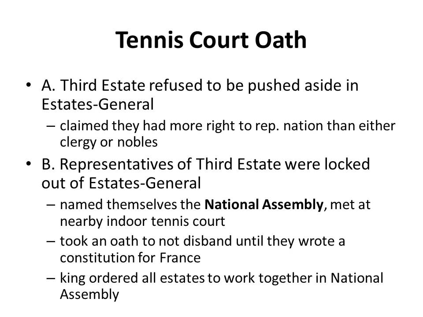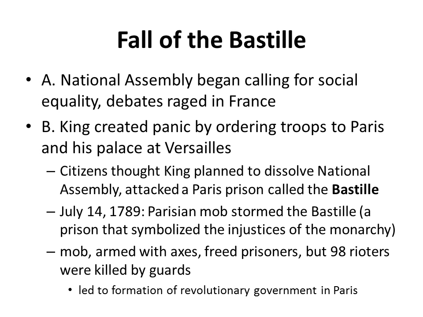And the king did not want just the members of the Third Estate organizing a new French government. So the king actually ordered the First and Second Estate to leave the Estates General and to join the National Assembly, where they could all work together to solve France's problems. Led by the Third Estate, the National Assembly began calling for social equality in France. And this was a huge controversy in France at the time, and people in cities and in the countryside were debating. The king created a panic by ordering troops to Paris and troops to protect his palace at Versailles.